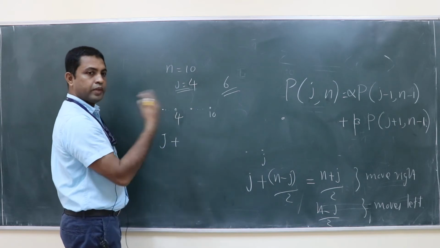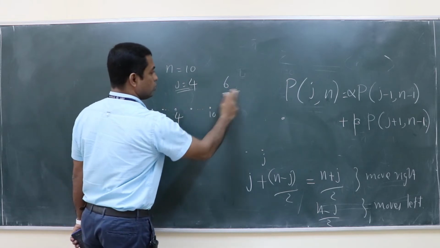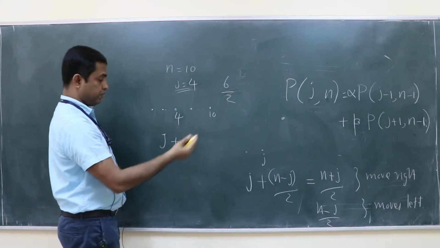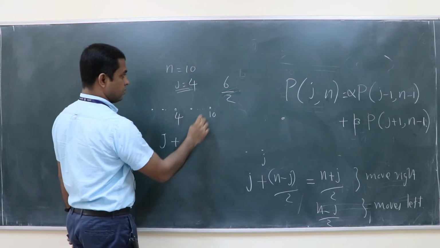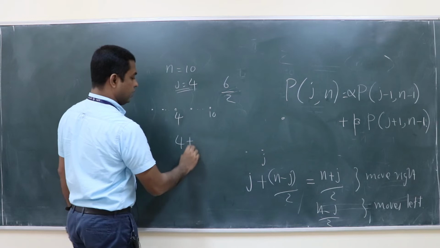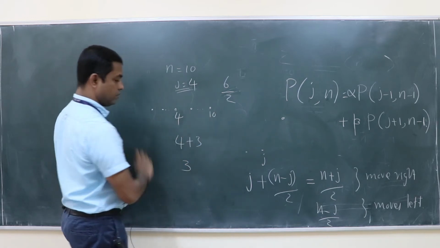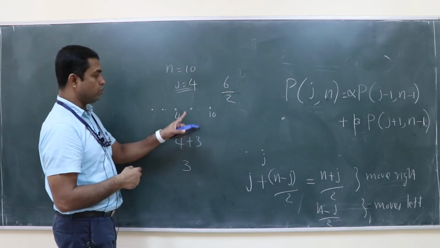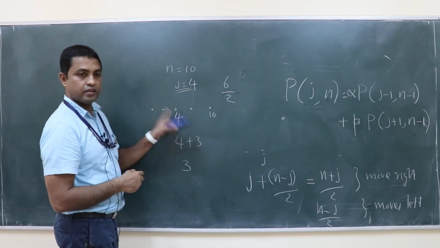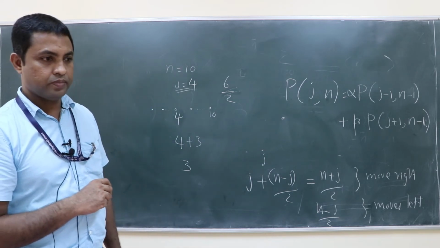Half the movement to the right, half to the left. So 6 divided by 2 is 3 movements to the right, that means 4 plus 3. 7 times you have to move right and 3 times you have to move left, then you reach j equal to 4. Is it clear?